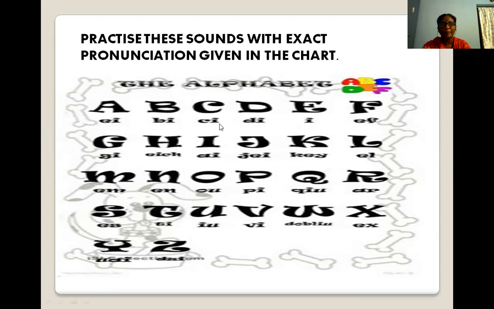A, B, C, D, E, F, G, H, I, J, K. See how it is going.